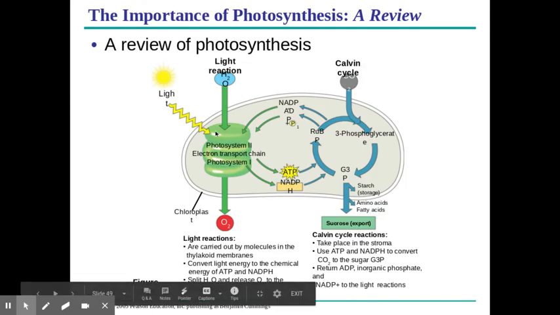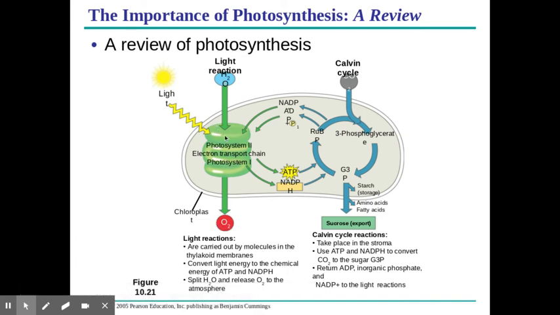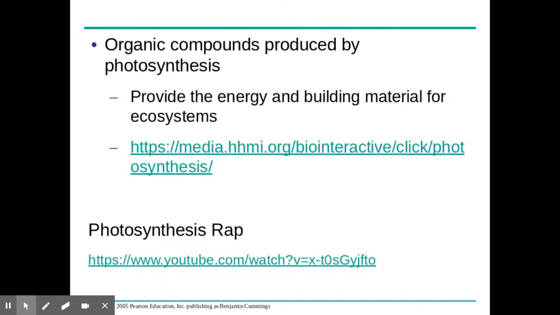So just to review the light reactions, we're going to use light and water. We're going to give off oxygen, and that light reaction's job is to create ATP and NADPH, which are used in the Calvin cycle. The Calvin cycle is going to use CO2. It's going to create sugars, and it uses that ATP and NADPH, and then since you can see they are directly connected in that way, through the ATP and the NADPH.